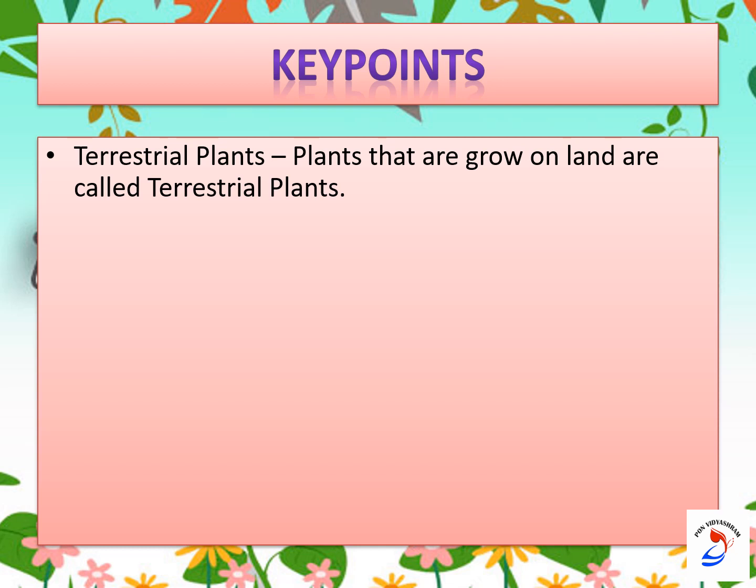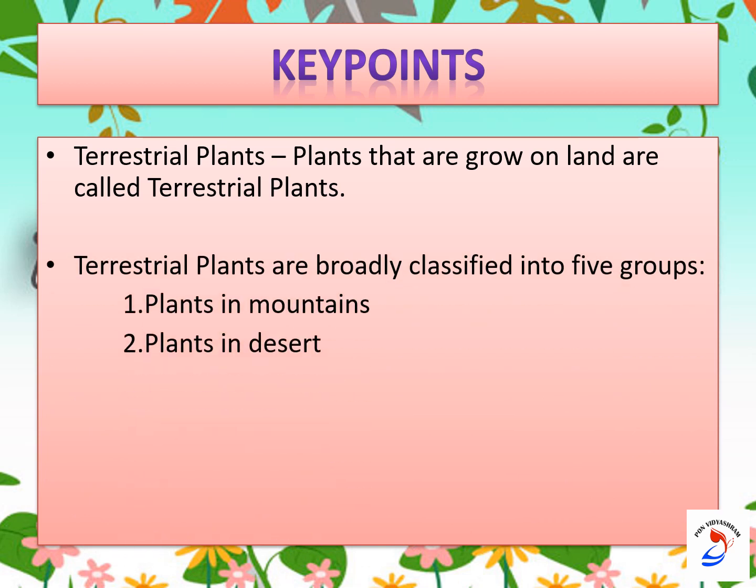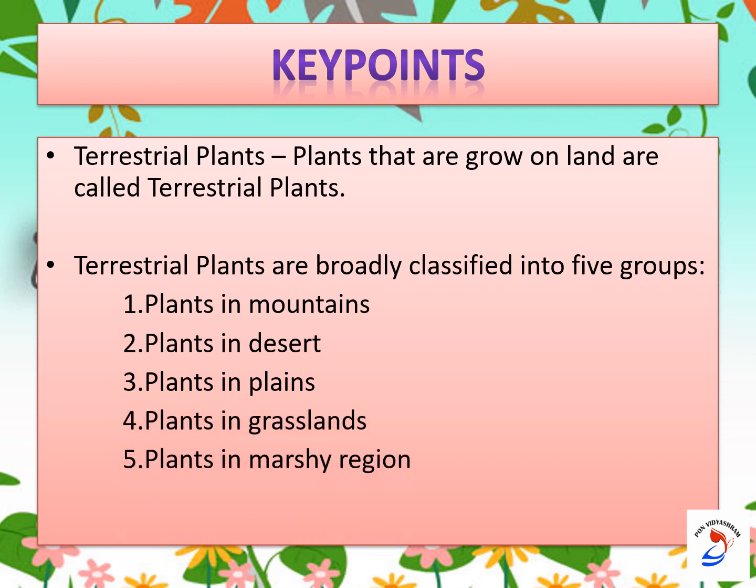And the different types of terrestrial plants are plants in mountains, plants in desert, plants in plains, plants in grassland, and plants in marshy region. And what are all the adaptations shown by these plants to survive in their habitat? Hope you all understood the topic.